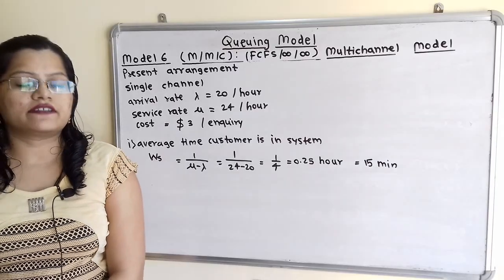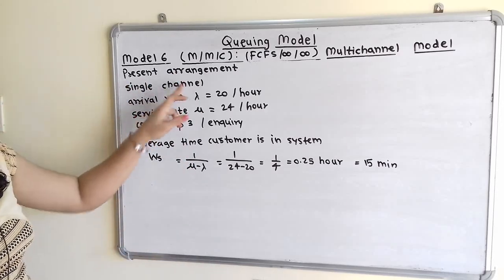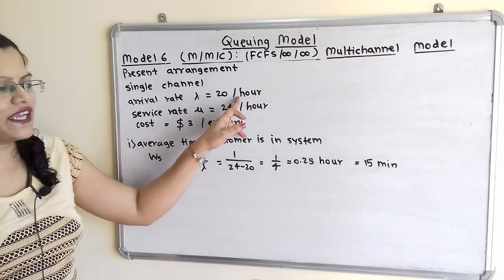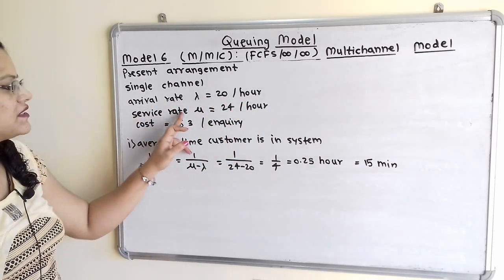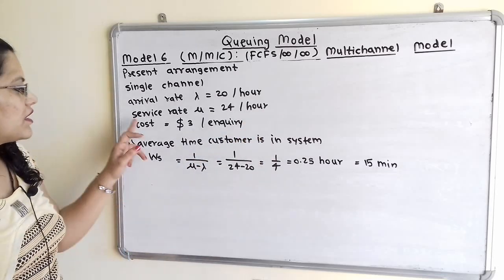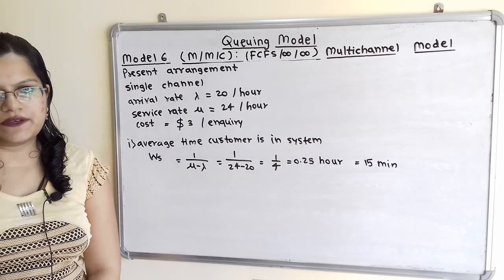Let us understand the given data. Present arrangement is having a single channel. Then arrival rate lambda is 20 enquiries per hour and service rate mu is 24 enquiries per hour. Then the cost is given, $3 per enquiry.